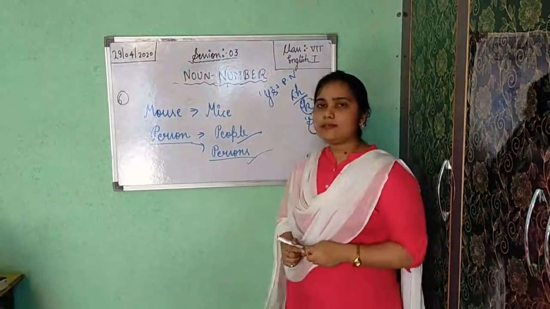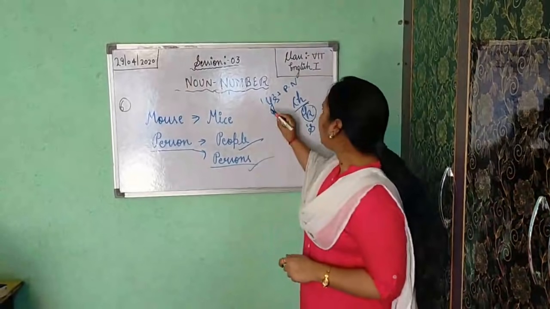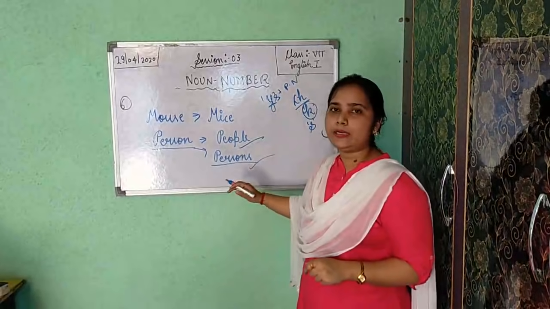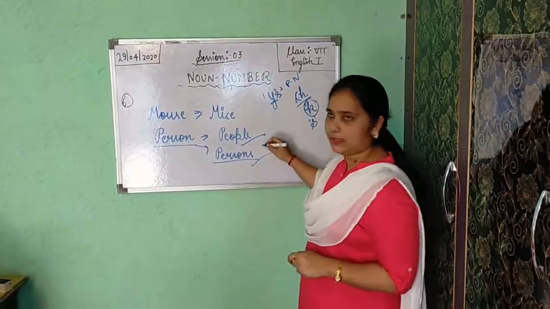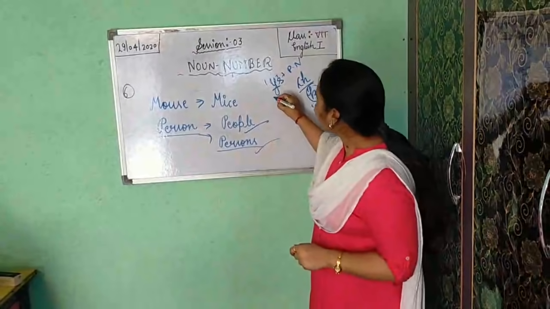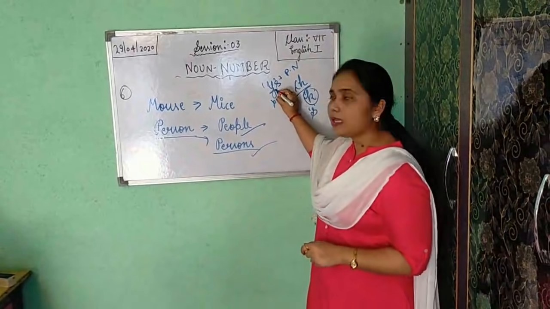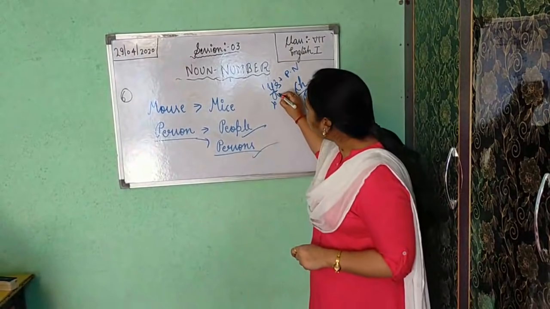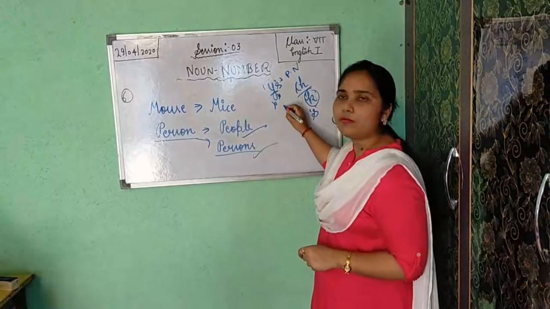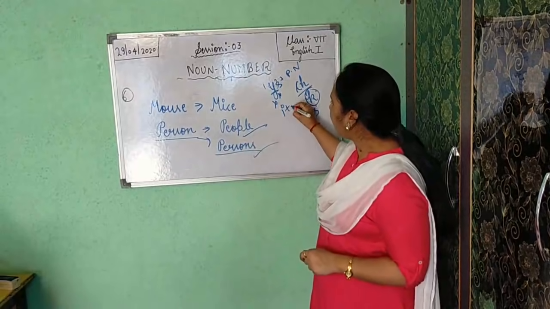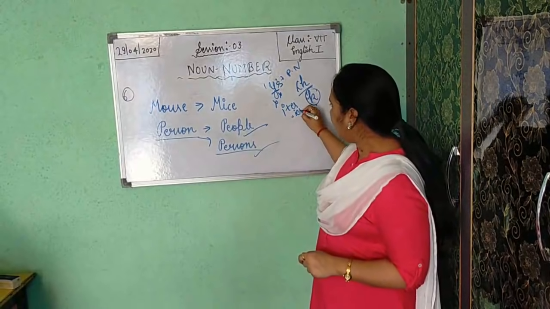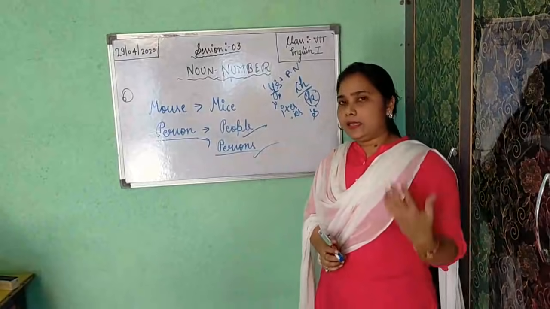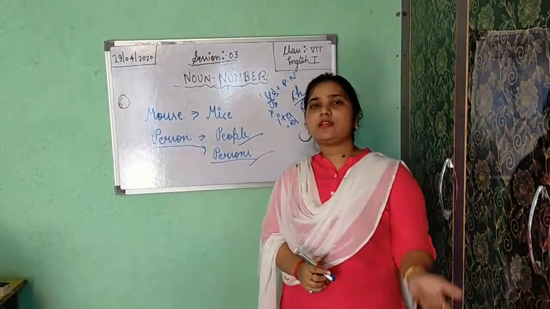Now next is, if at the end we get y, but before y you get any consonant, you will do one thing: you will drop this y. You will not write y; in place of y you will add I, then you will add E, S together for making plural. Okay, teddy changes into teddies, baby changes into babies.